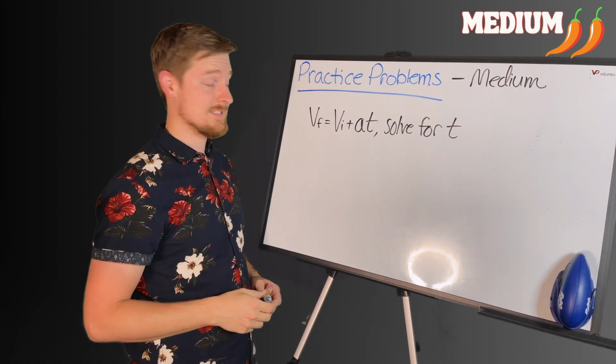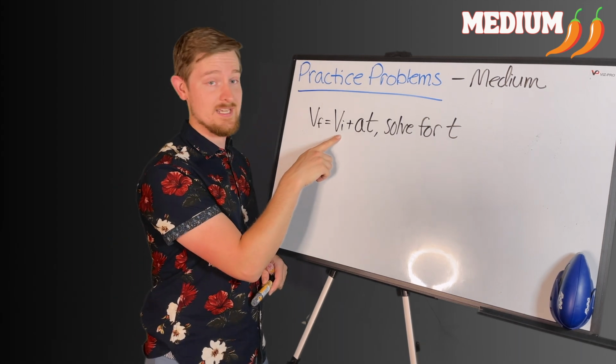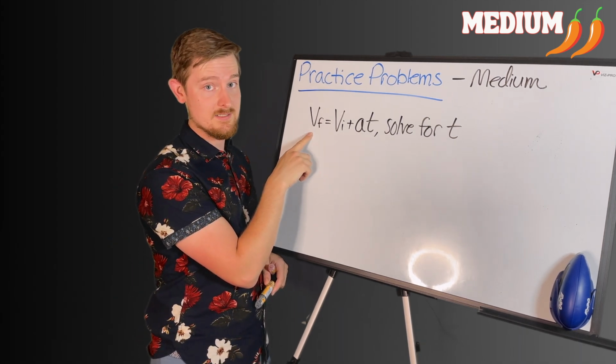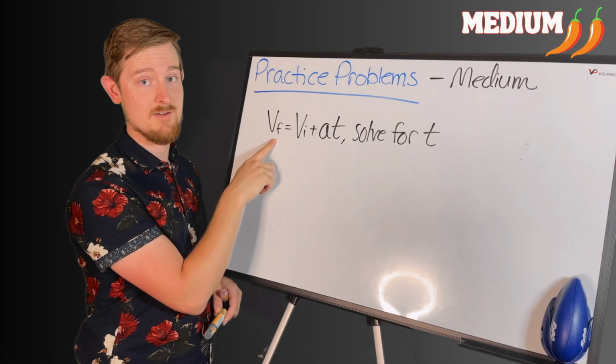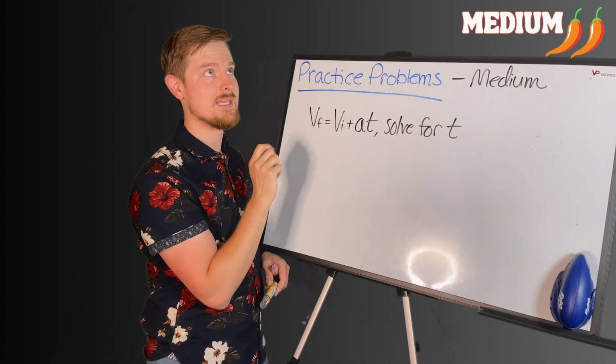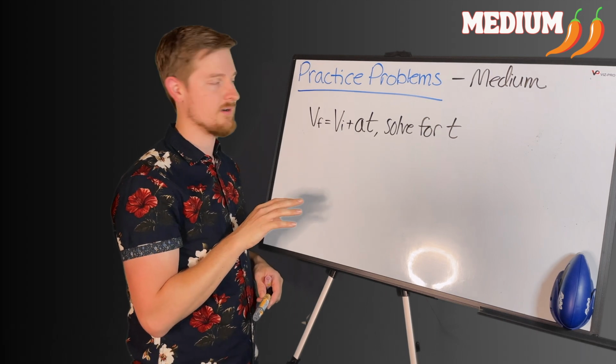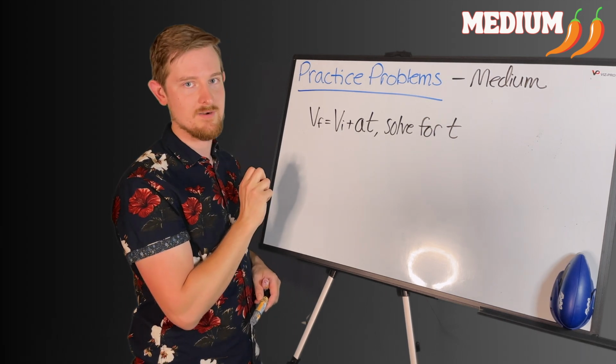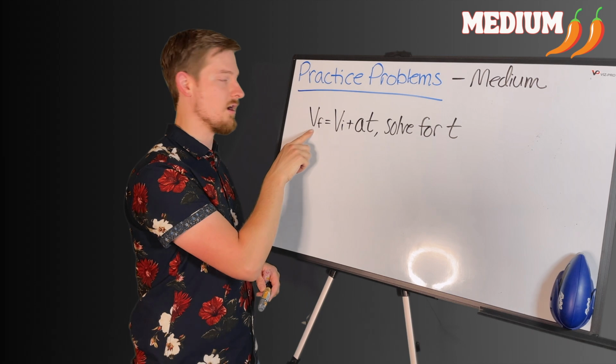Now, the first thing that I want to say is VF and VI. Notice that they both are V's. They both stand for velocity, which tells us how fast we're going. The problem is they are both the same letter, but we want to keep them separate from each other in our variables because they represent two different ideas, our starting velocity and our ending velocity.